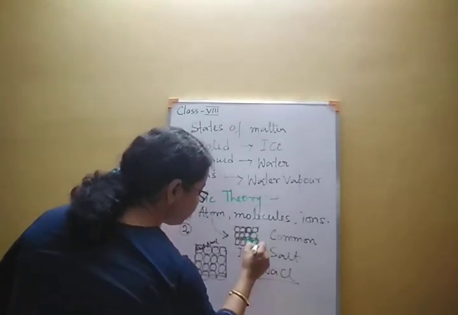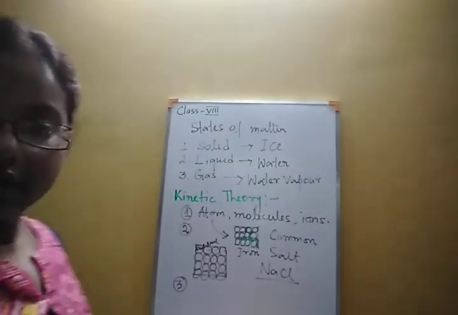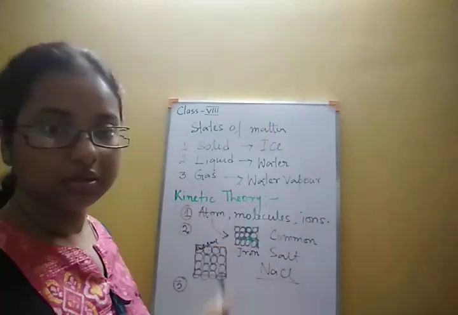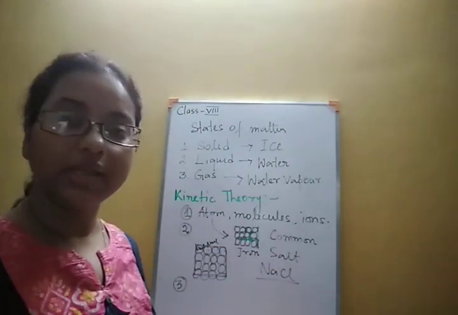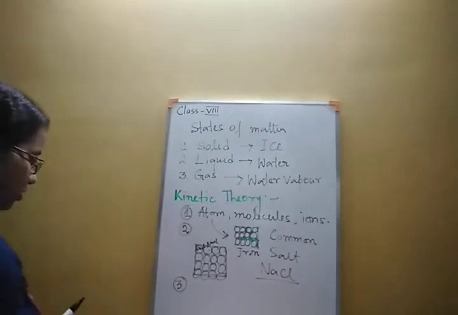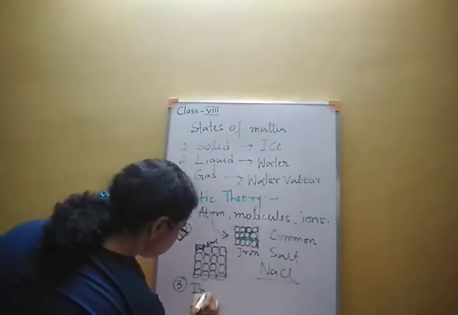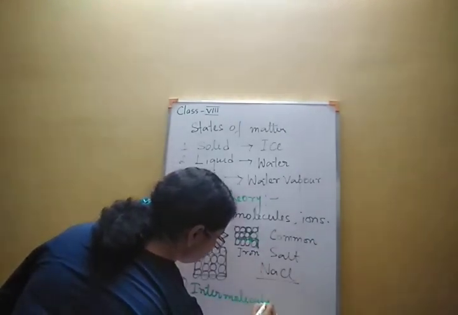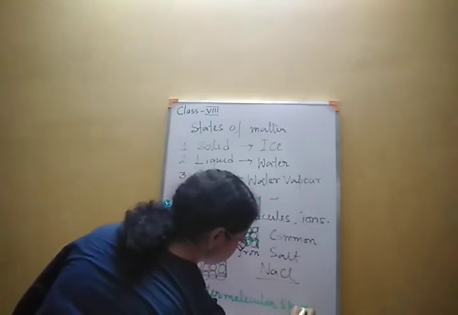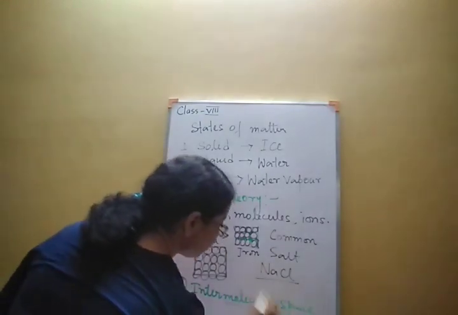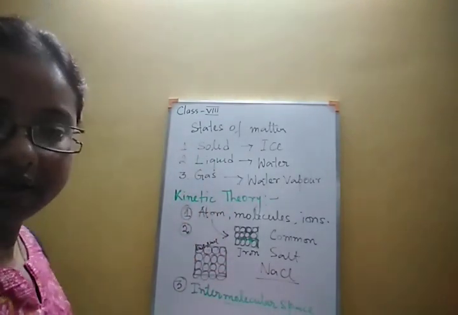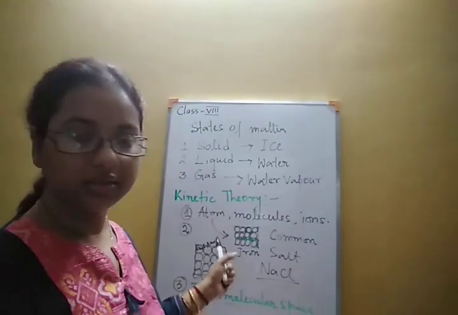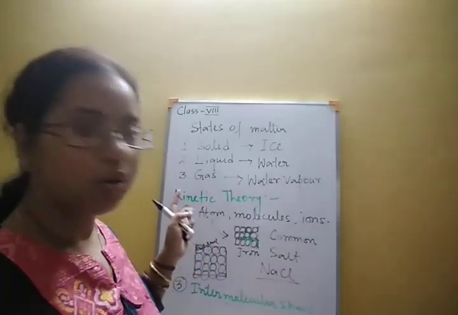In however manner you can arrange them, there will be some gap in between them. These gaps are called intermolecular space or interparticular space. This space exists in all matter.